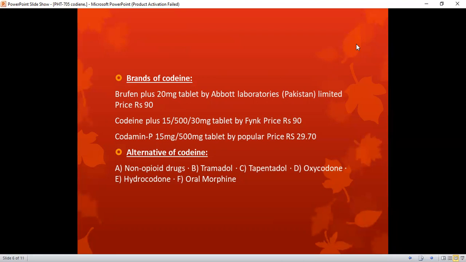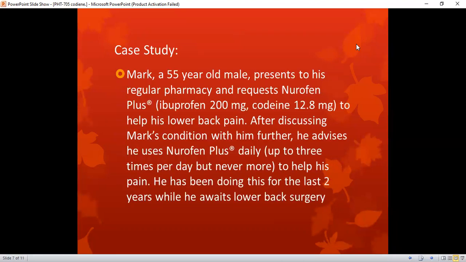Number 1, non-opioid drugs. Number 2, tramadol. Number 3, tapentadol. Number 4, oxycodone. Number 5, hydrocodone. And number 6, oral morphine.